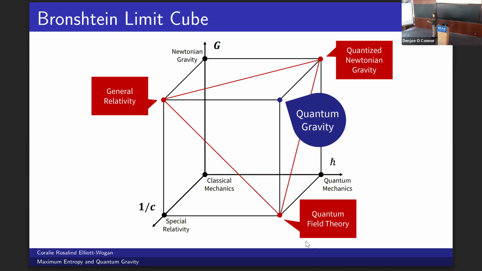't Hooft's brick wall model is actually originally a QFT model, so when we bring in this modified commutator into the picture, we're trying to generalize up into the quantum gravity corner. ħ is important to your quantum mechanics, G is important to your Newtonian gravity, and 1 over c to special relativity. Hopefully, you can also see that the addition of the Planck length squared term to the commutator brings us from quantum mechanics into quantum gravity, since the Planck length depends on G, c, and ħ. But anyway, on to the actual project now.